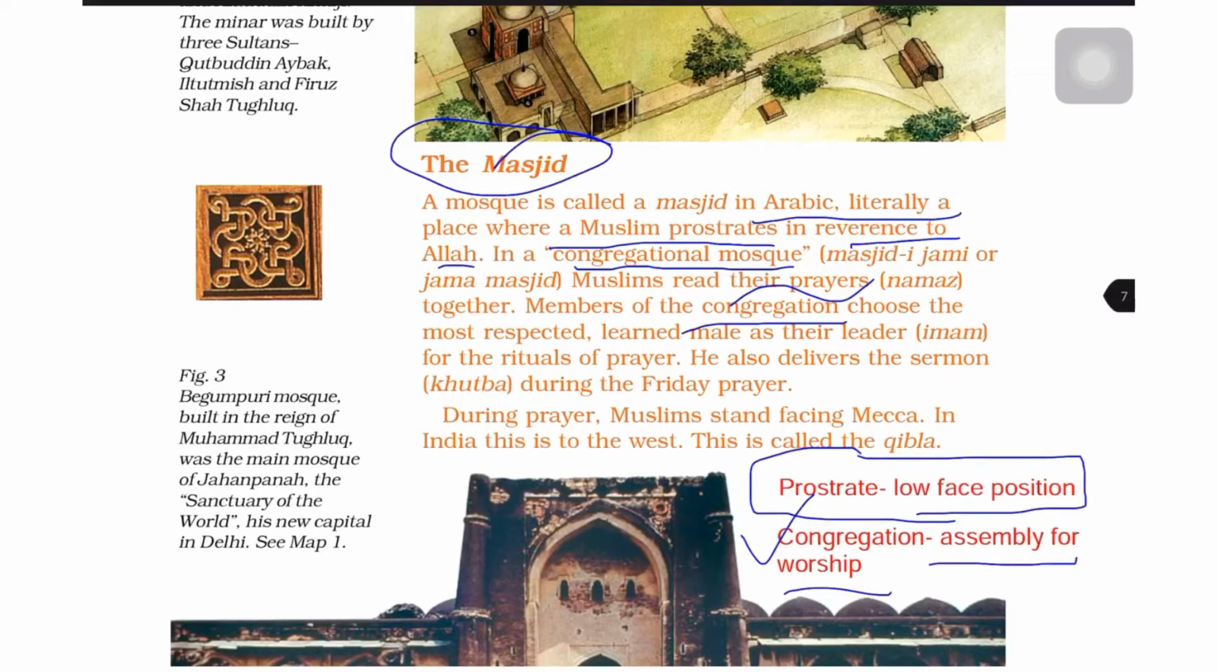Members of the congregation choose the most respected learned male as their leader for the rituals of prayer. He also delivers the sermon during the Friday prayer. During prayer, Muslims stand facing Makkah. In India, this is to the west. This is called Qibla.